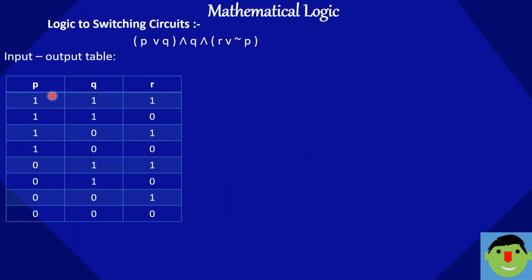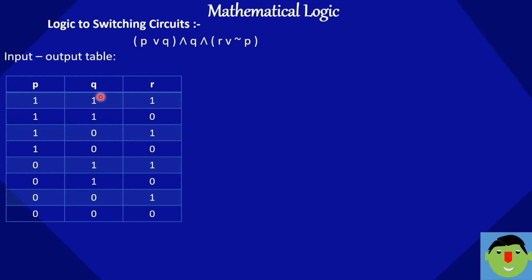So the input output table. Now you have known how to write the P, Q, R columns: 4 times of 1, 4 times 0, alternate 2 times of 1 and 2 times 0 and so on, and R alternate 1 0 1 0, and so on. Let's solve this bracket P or Q. So P or Q means either P on or Q on, then only our lamp will glow.